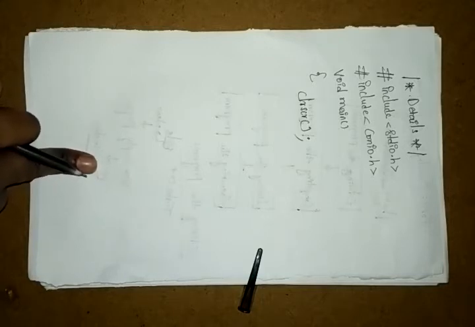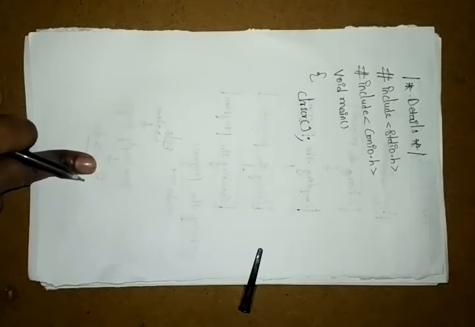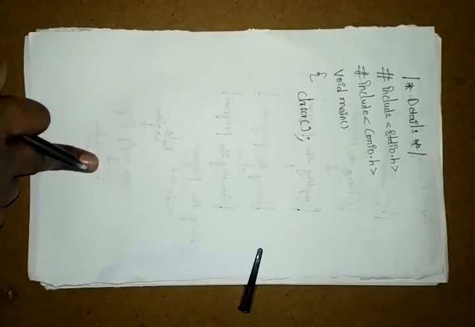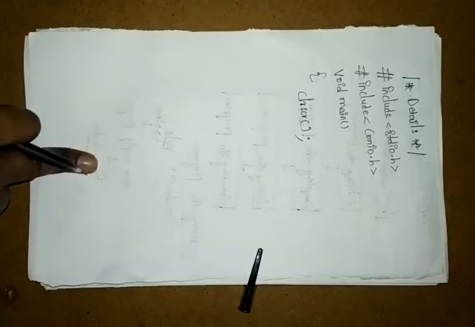So whatever program you write now will be displayed directly on the command prompt. Suppose you are not writing clrscr, there will be disturbance.